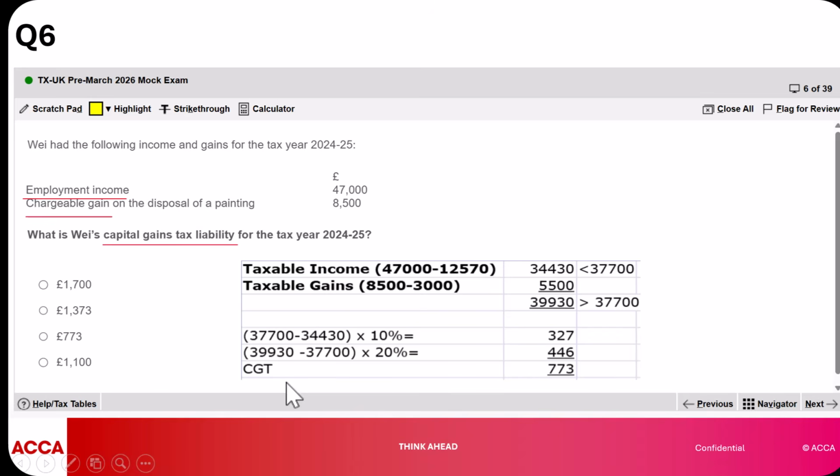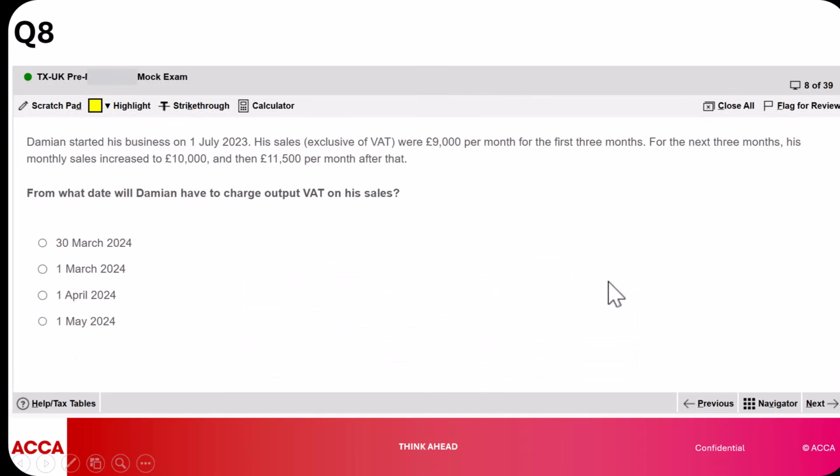You'll get 2,230. Now, if you add the two differences, 3,270 plus 2,230, you should arrive at the amount of 5,500, which shows you have been able to multiply your taxable gains to get your CGT appropriately. So that's one of the tests you can do when you want to confirm if you've done the right thing.